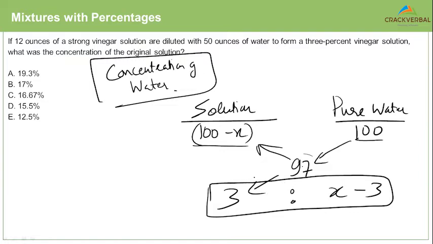That is the beauty of the alligation diagram, right? You can create an alligation diagram practically in terms of any parameter that you want. You want a diagram in terms of water, you get one. You want a diagram in terms of vinegar, you'll get one. But eventually both the diagrams will give you the same ratio. Your answer will never change. Clear on this? Any problems till now?